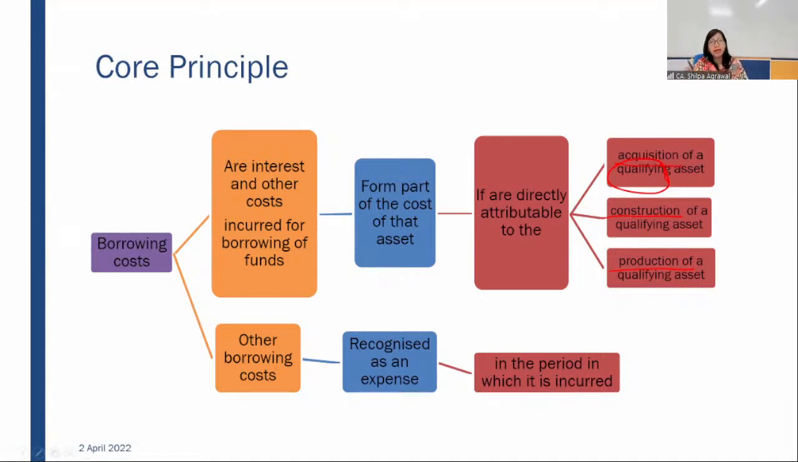That we'll be discussing later on. Just for giving a brief here, a qualifying asset is an asset which is not ready for use immediately at the time of purchase or immediately when you are incurring your borrowings. In case you have taken borrowings and from those borrowings you have acquired an asset and that asset is ready for its intended use or sale, in that case, that asset is not a qualifying asset.